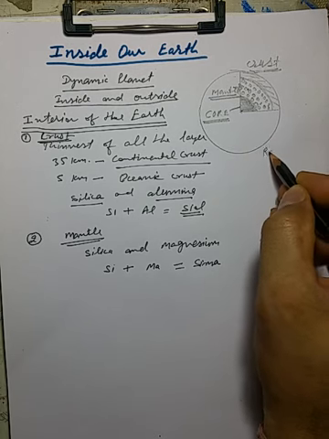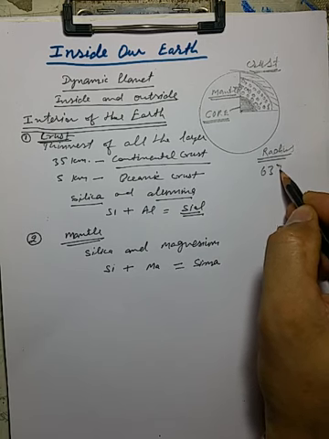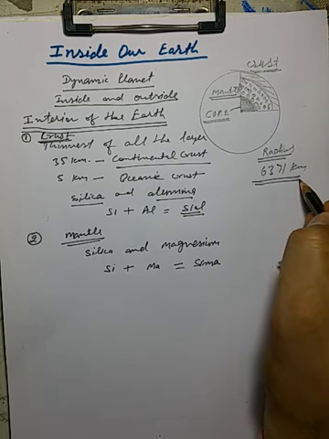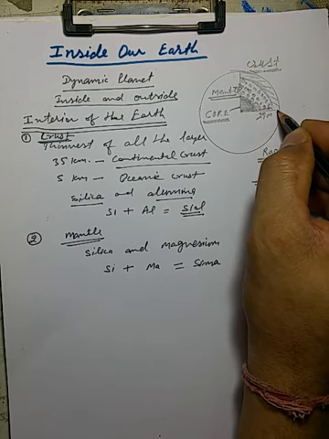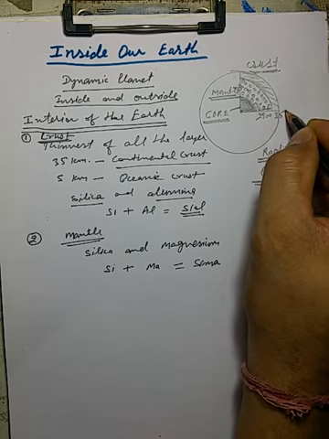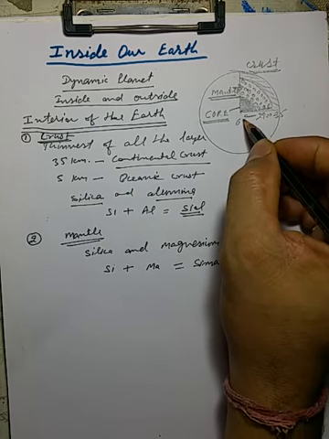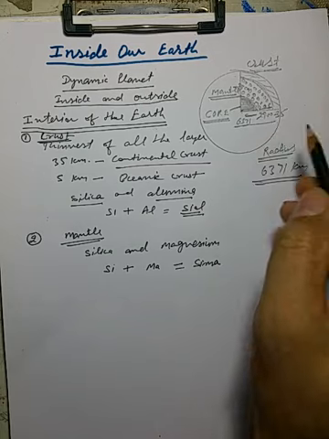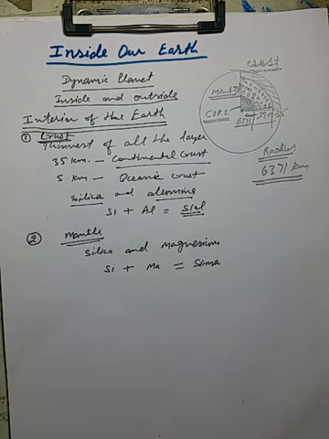I hope you remember the radius of the earth is 6371 kilometers. So this is up to 35 kilometer, this is up to 2900 kilometer, and beyond this it is up to 6371 kilometer. These are three different layers of the earth.